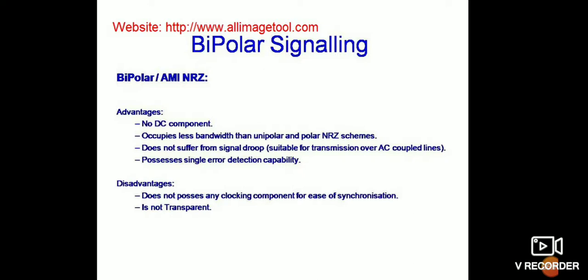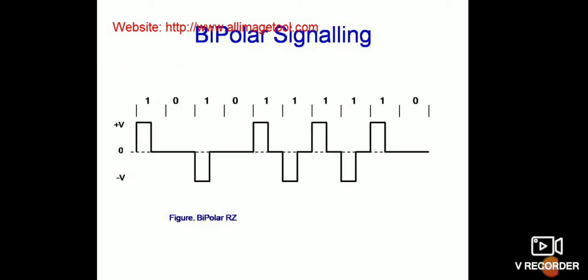Advantage: no DC component. Occupies less bandwidth than unipolar and polar NRZ schemes. Does not suffer from any signal droop. Suitable for transmission over AC coupled lines. Possesses single error detection capability. Disadvantage: does not possess any clocking component for ease of synchronization, is not transparent.